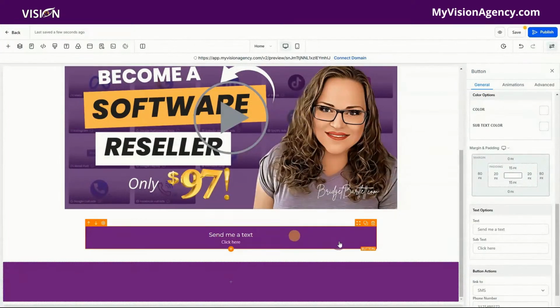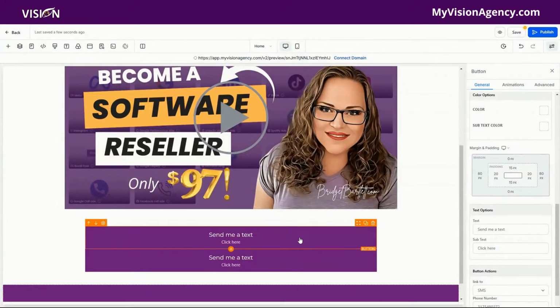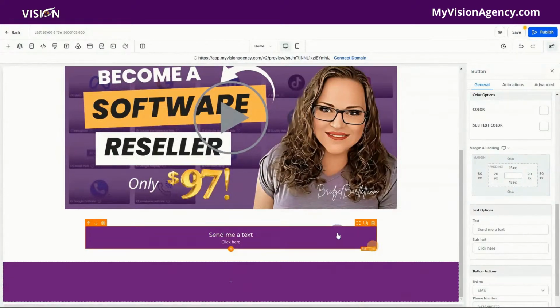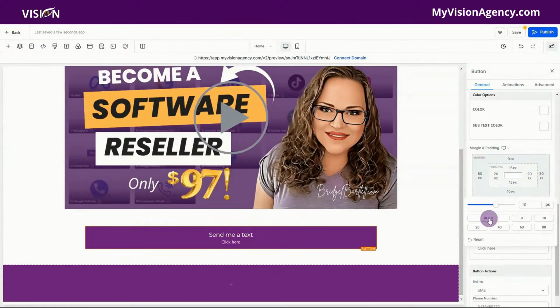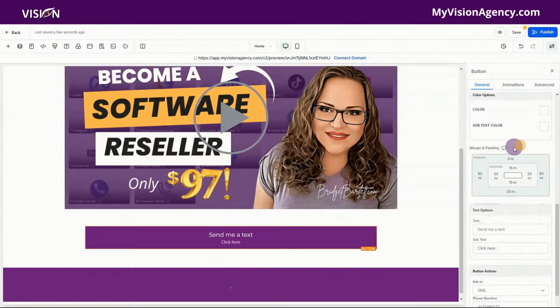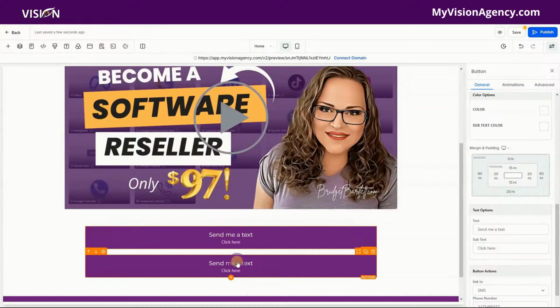Once you create the first button and you get the design how you want it, it's so easy to just go ahead and duplicate. Now, you will see when we duplicated that, there's no space here. So I want to just delete that, and let's go back to the space, and let's add at least maybe 10 or 20 between. Actually, let's add 20. So we'll add a space of 20 underneath this button. So every time we duplicate, we don't have to change that. So I'm going to duplicate, and now you can see there's more space.